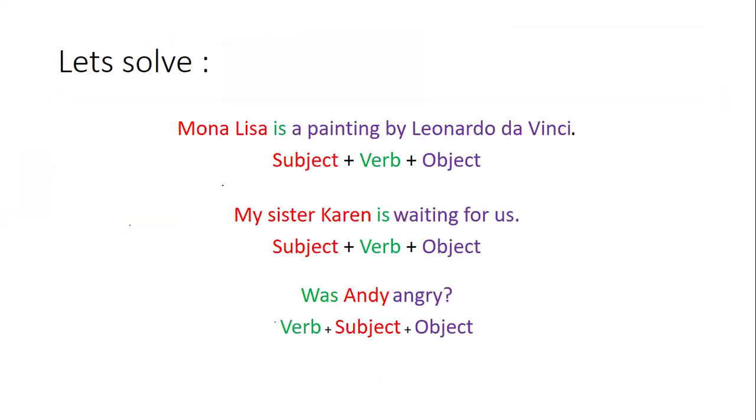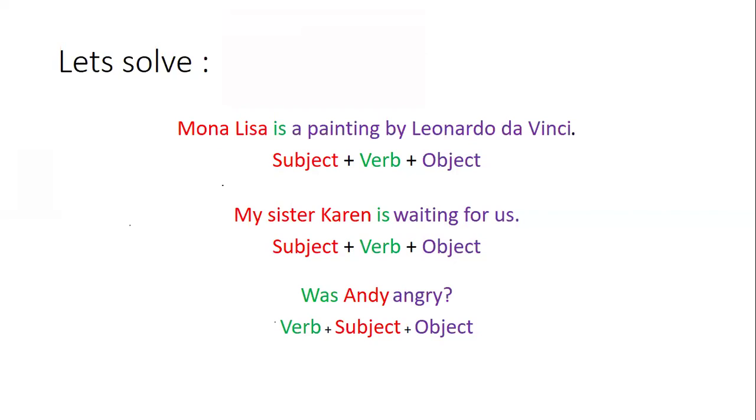Next. Mona Lisa is a painting by Leonardo da Vinci. So Mona Lisa is our subject, is is the verb, and what is the object? A painting by Leonardo da Vinci. My sister Karen is waiting for us. So the subject is my sister Karen, is is the verb, and waiting for us is the object.